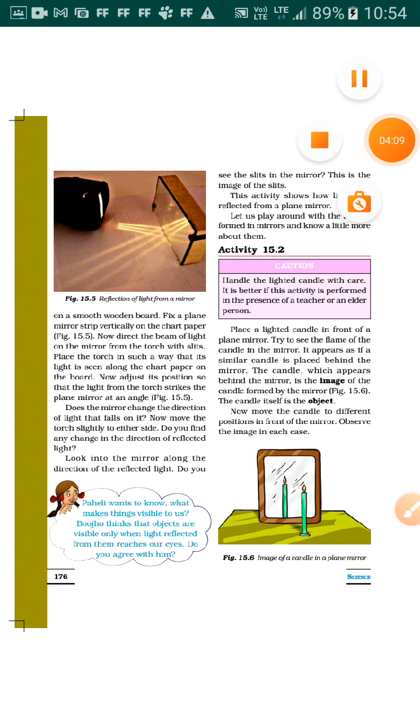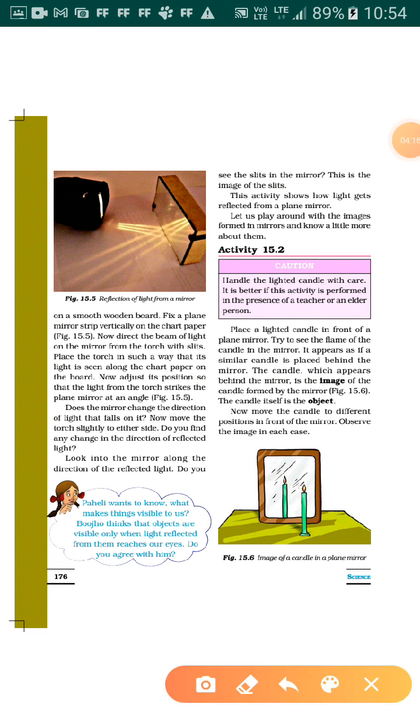Now there are two laws of reflection. We will study the laws of reflection also. According to the first law of reflection, this is your plane mirror. This is the symbol for a plane mirror. This side is the polished, reflecting surface and this is the unpolished surface.